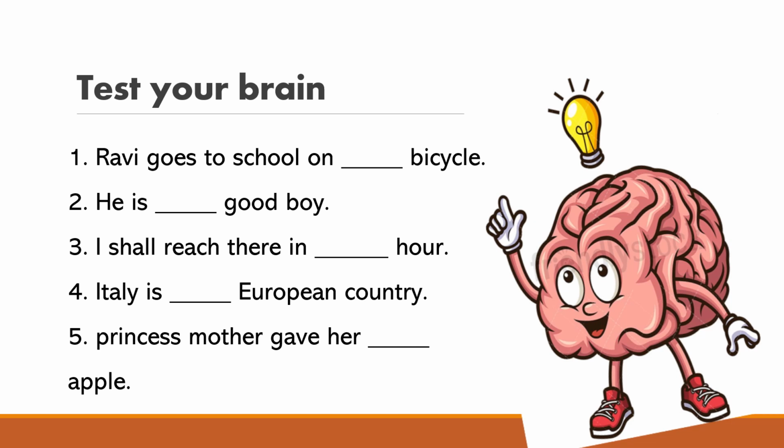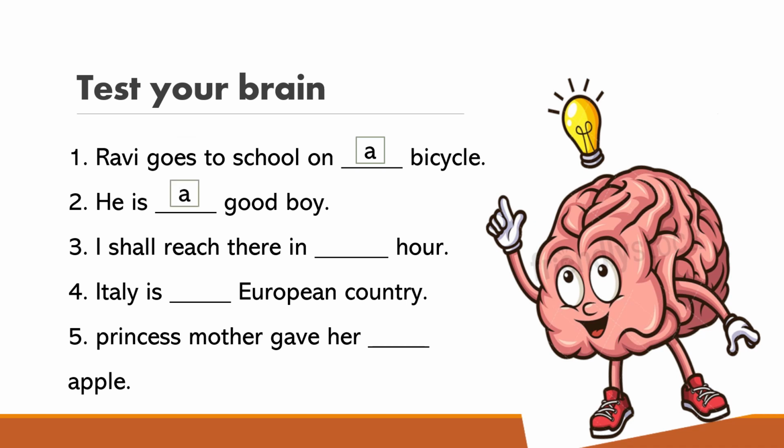Bicycle. B is a consonant or a vowel? B is a consonant, so here it comes a. Okay, good. Then we will go to second: He is dash good boy. G is a vowel or a consonant? G is a consonant, so here again it comes a.